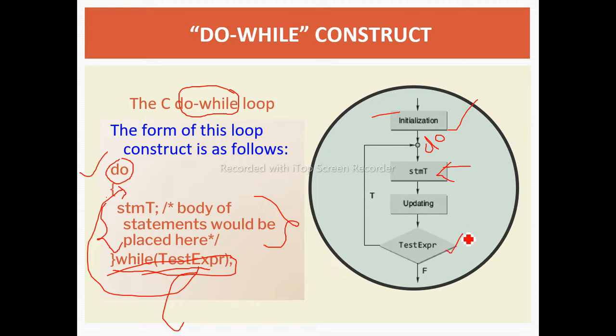Next, we are checking the test expression. If it is true, the control comes to the do while block, and it will execute the statements. And ये कब तक होगा? Unless and until that condition becomes false. If that condition becomes false, the control comes out of the do while loop.